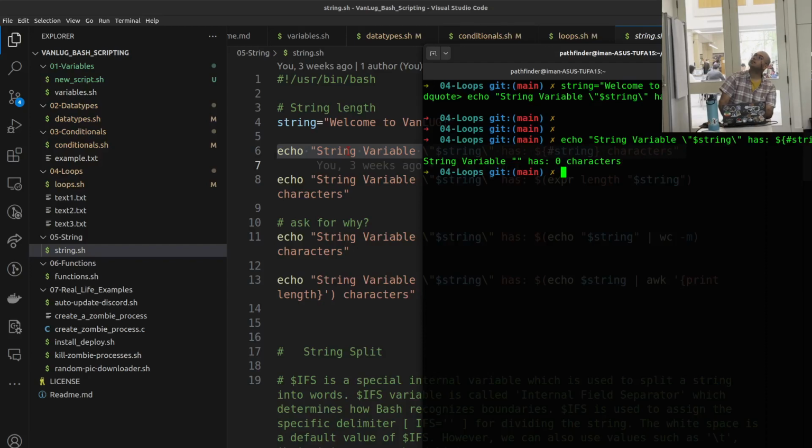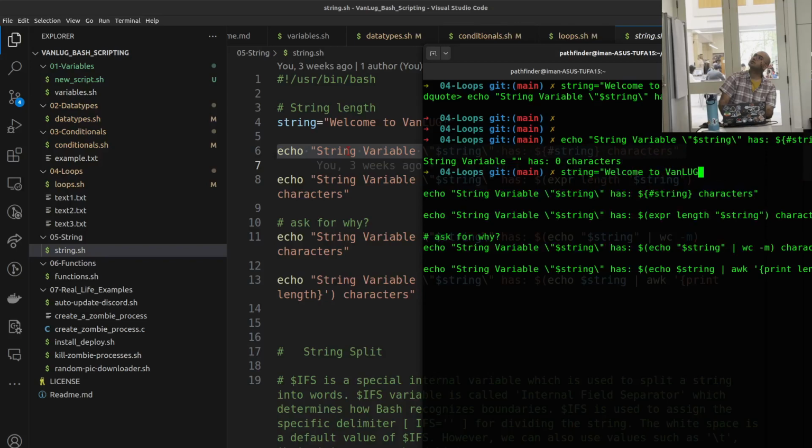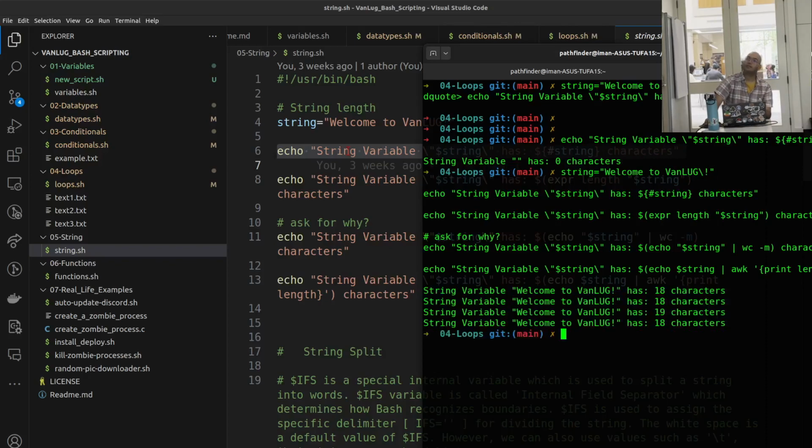Why exactly is that? The escape exclamation mark is invoking history. Yes, beautiful, thank you. So this one was making trouble here. All right, so we have used different ways of printing the string length, but one of them is 19.